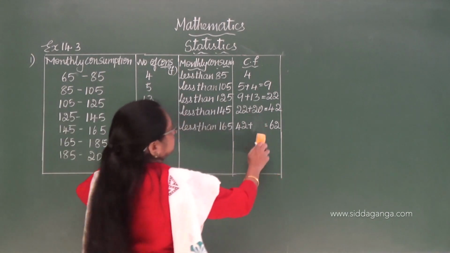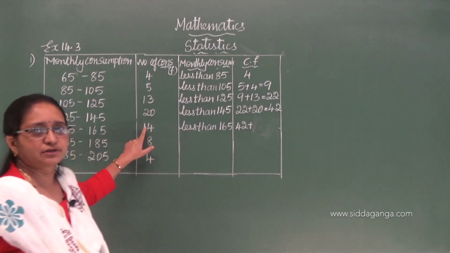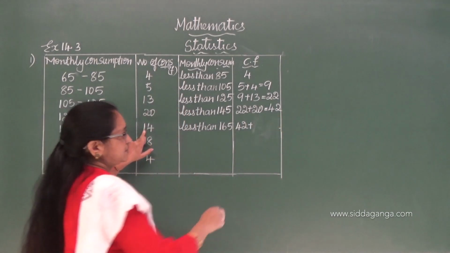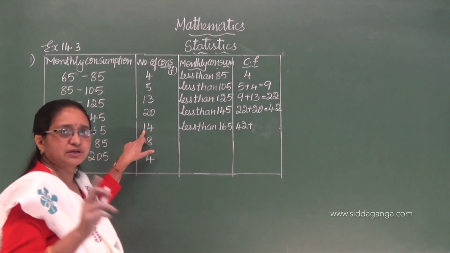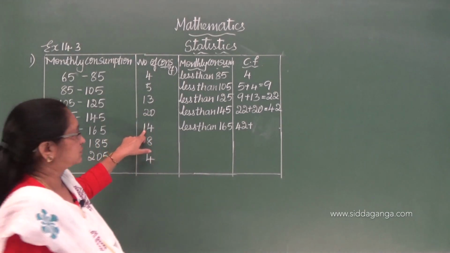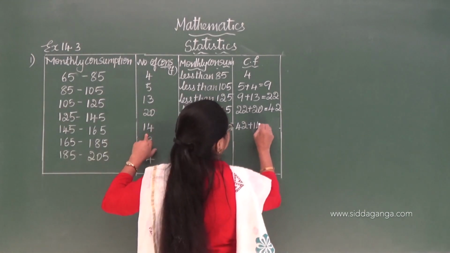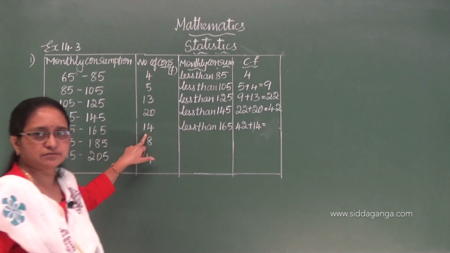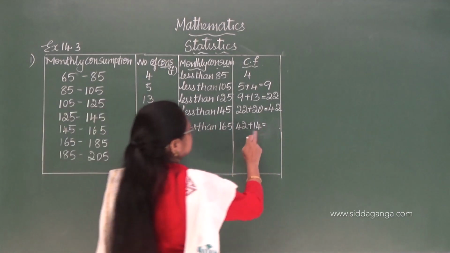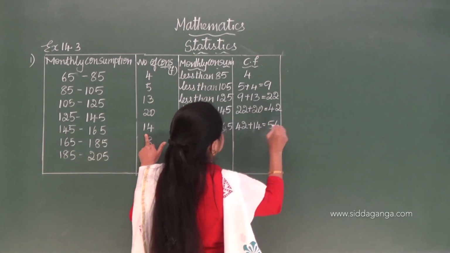I will come to know here only if I have done a mistake. See why? Because I got 62, but number of consumers, how many are there? Only 60. So I have to add 14. Sorry, 14 I have to add. Please note. So 42 plus 14 is 56.